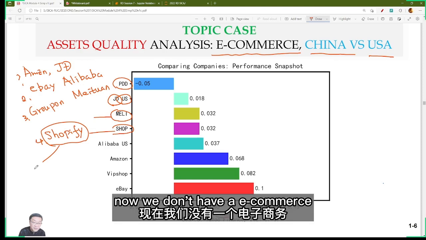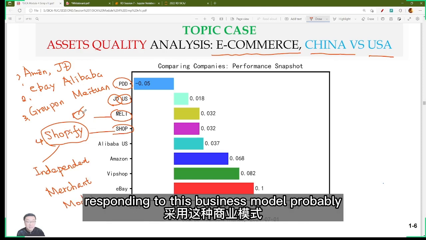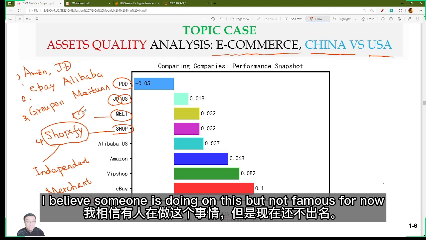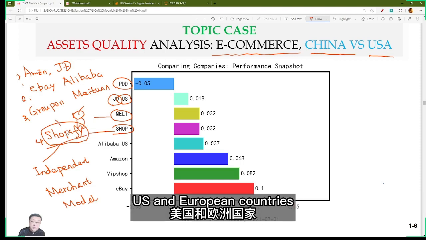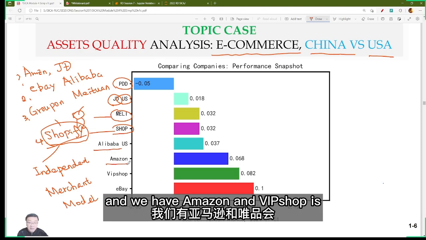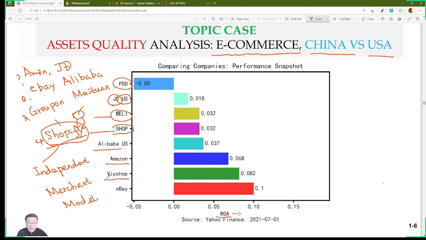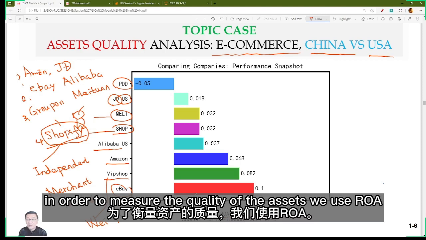Now we don't have an e-commerce company in mainland China corresponding to this business model. Probably I believe someone is working on this, but not famous for now. Shopify is getting very famous now, especially in US and European countries. And then we have Alibaba US, and we have Amazon. And VIP shop is called 唯品会. And we have eBay. In order to measure the quality of their assets, we use ROA.